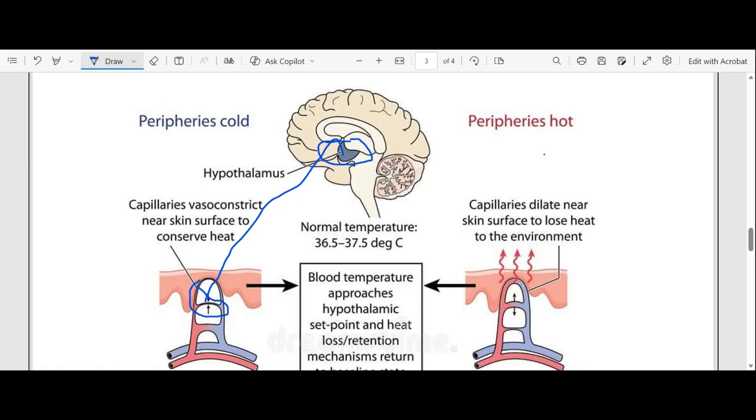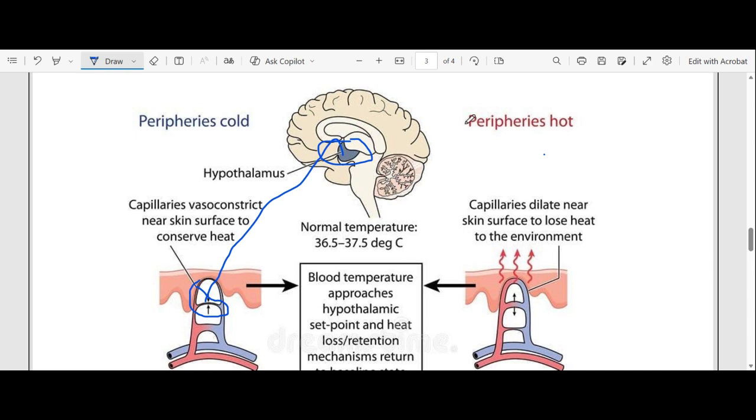And what will happen to the sweat glands? It means that the sweat glands will become inactive whenever it's cold. So there will be no sweat released whenever it's cold. And if no sweat is released, then there will be no heat lost from the body, and that will allow your body to warm up.